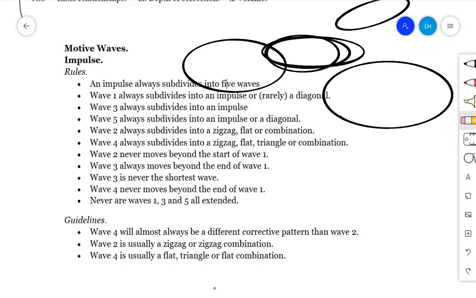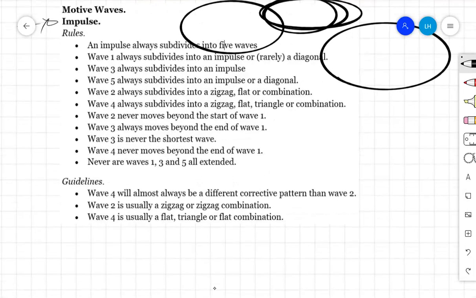My purpose here was to show you that when we are studying the issues on rules and guidelines, we must take into consideration those rules in every pattern, and we must also understand those rules in terms of every variation, and in terms of every combination. Therefore, in terms of major market patterns, for example, when we start with an impulse, this major market move is what we call an impulse.